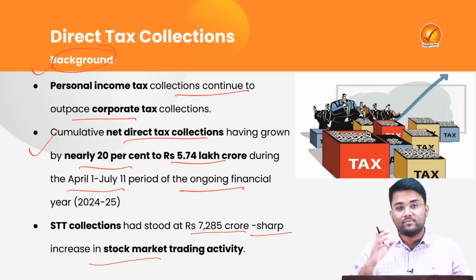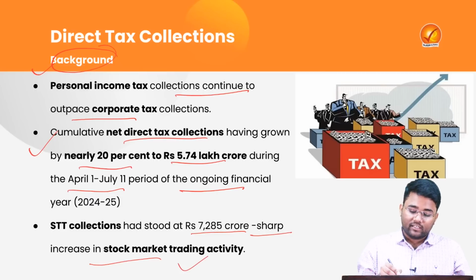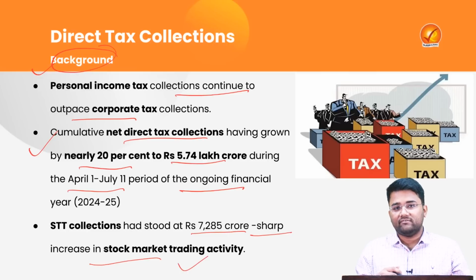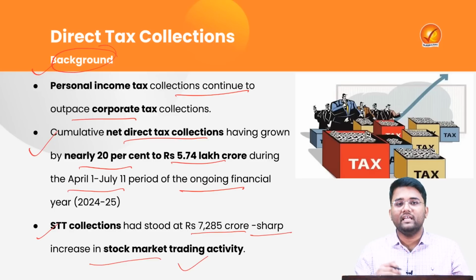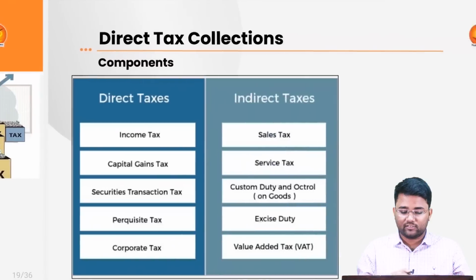A substantial number of demat or dematerialized accounts have been opened, and stock trading activities have seen an upsurge in the past few months, which has led to increased STT collections, ultimately increasing direct tax collections also.